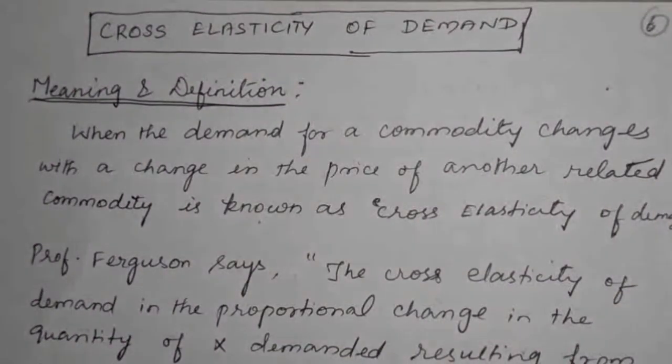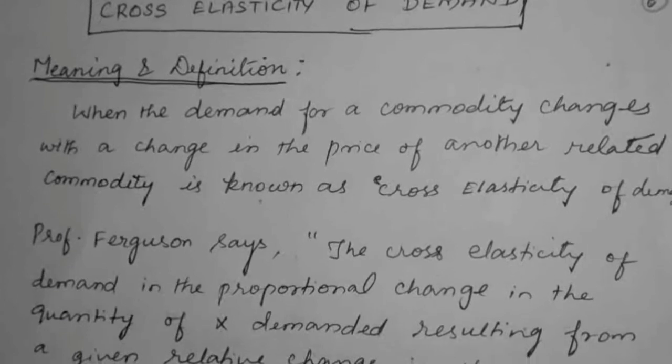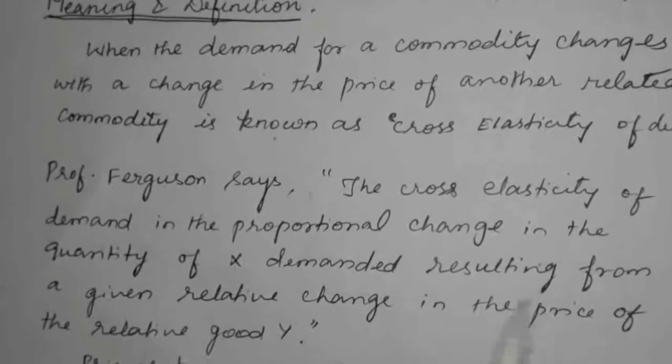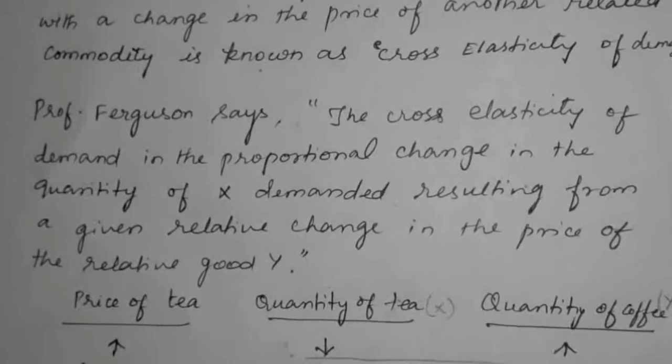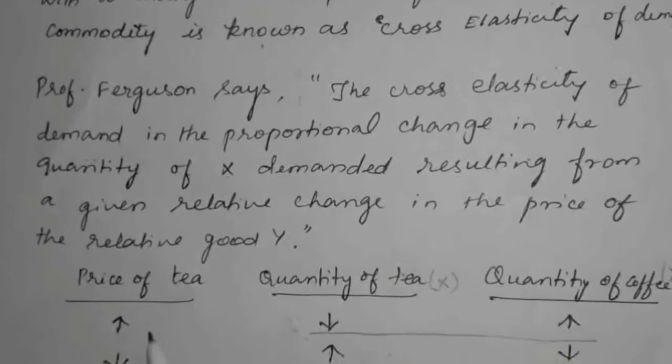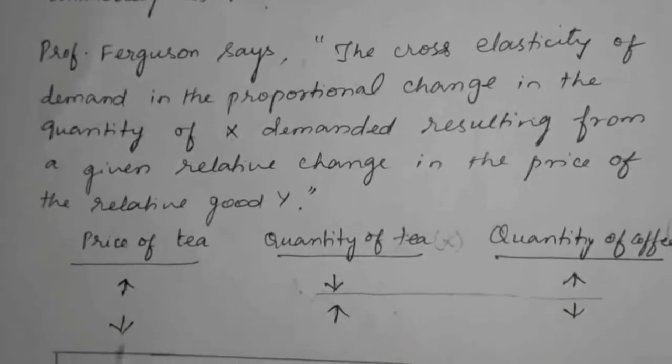The third method of elasticity of demand is cross elasticity of demand. That means when the demand for a commodity changes with the change in price of another related commodity, that is known as cross elasticity of demand. Here Ferguson says that cross elasticity of demand is the proportional change in the quantity of X demanded resulting from a given relative change in the price of the related good Y.